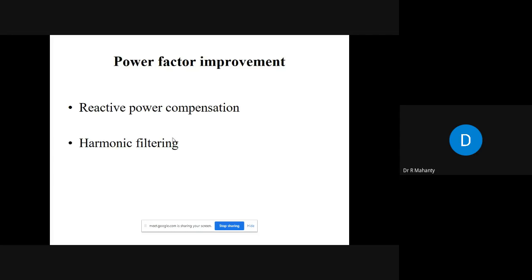And if it is a non-linear load, in that case, apart from the reactive power compensation, you will also have to do the harmonic filtering. Okay, so these are the two things that you have to do for power factor improvement in case of a non-linear load. You have to do the reactive power compensation and, over and above, you have to do the harmonic filtering.